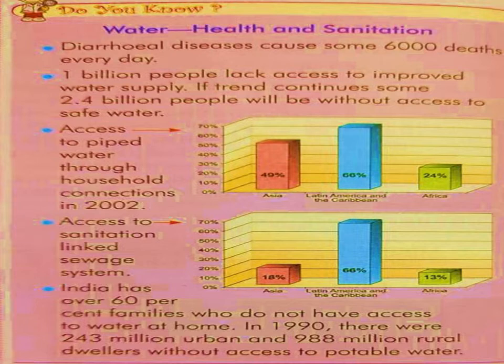India has over 60% families who do not have access to water at home. Over 60% families, that is a big number, who don't have water access at home. In 1990 there were 243 million urban and 988 million rural dwellers without access to potable water. So you can see the condition of health and sanitation.